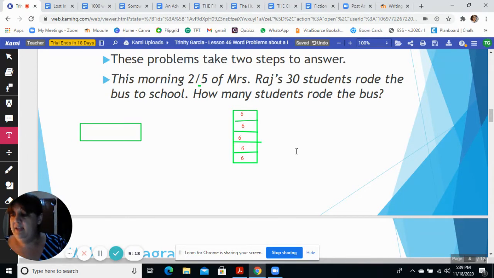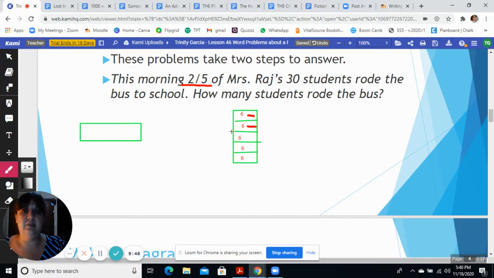Now we can label the 2/5 that rode the bus. Let's make a mark on the 2/5 that rode on the bus. So we know that this and this rode on the bus. It told us 2/5 rode on the bus. 2/5 of Mrs. Rice's 30 students rode the bus to school.